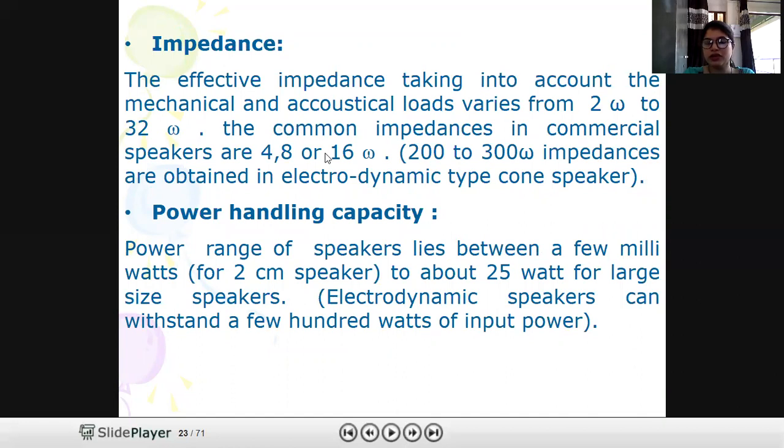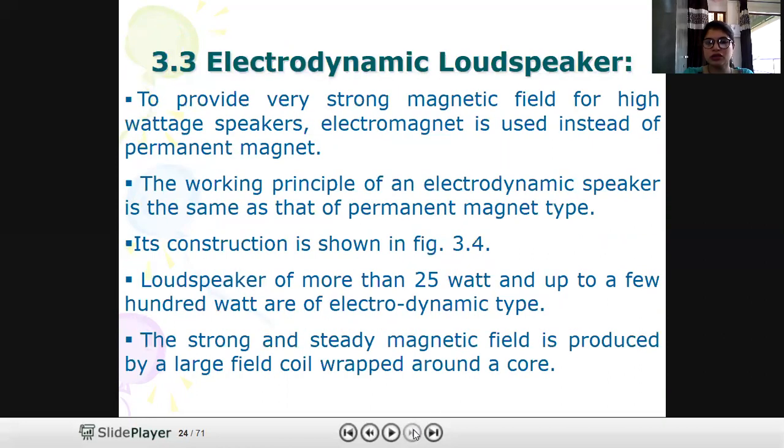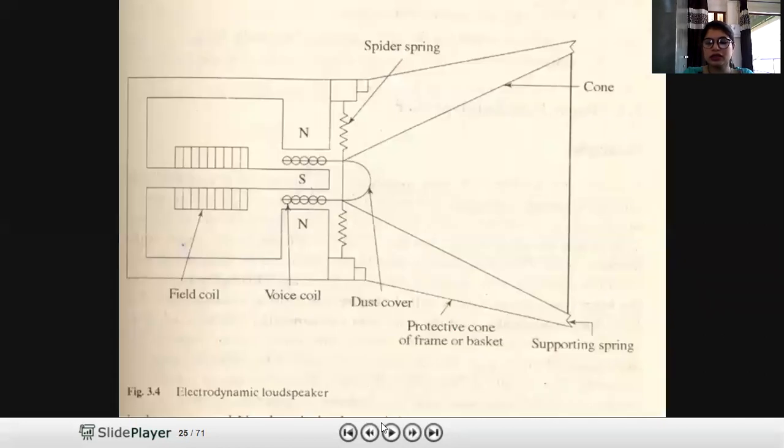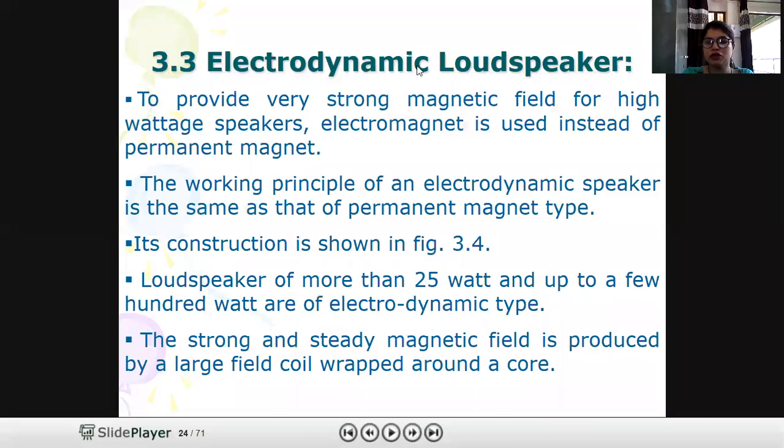These are impedance ratings. An impedance of 200 to 300 ohms is obtained in electrodynamic type. Power handling capacity is around 25 watts for large size speakers. This is another type of loudspeaker which is not in your syllabus, still we are doing this.